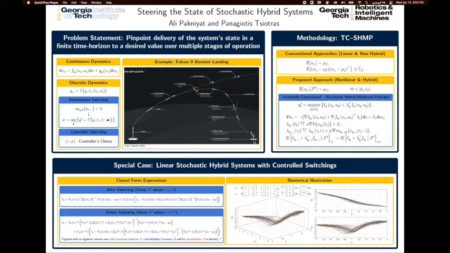Within each stage of the operation, the booster is exposed to stochastic uncertainties, thus is governed by stochastic differential equations of this form, and the transition between these stages are either autonomous switchings, such as the entry into atmosphere, which requires some functions of the state to hold in order for the transition to occur, or these conditions are controlled, meaning that they are entirely up to the controller to decide, such as the activation of burners.